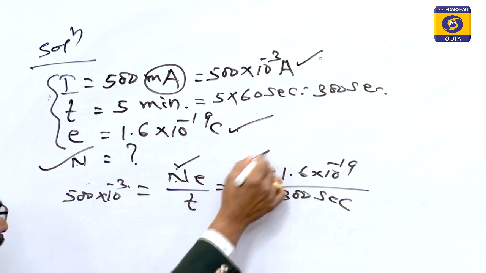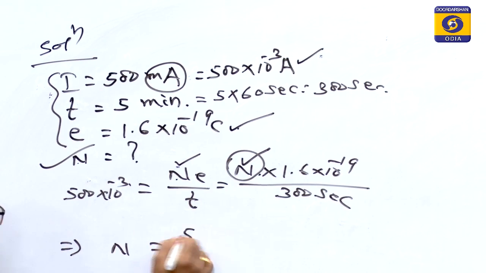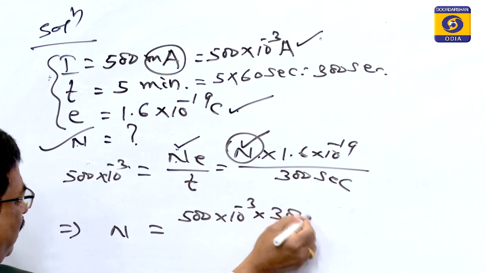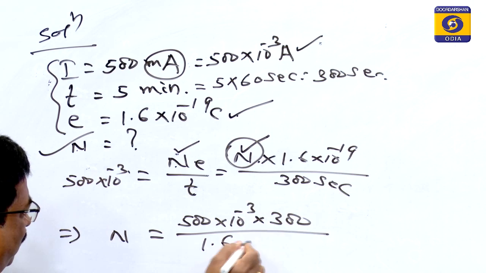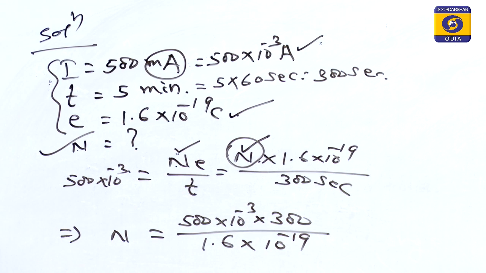So, the question is asking for N, that implies N equals 500 into 10 to the power of minus 3 into 300 divided by 1.6 into 10 to the power of minus 19. If you solve and simplify that, you will find the value of N.